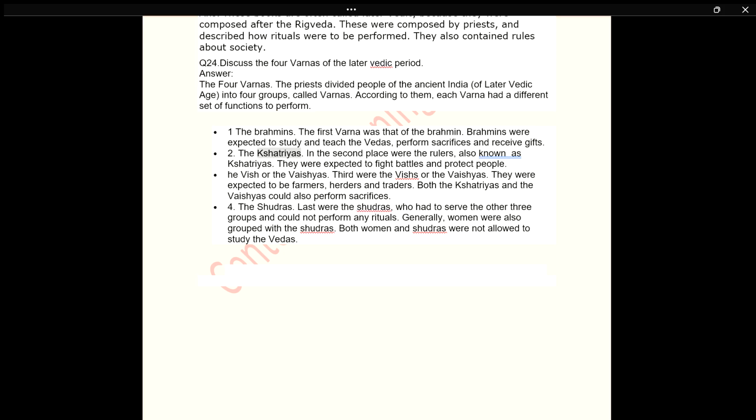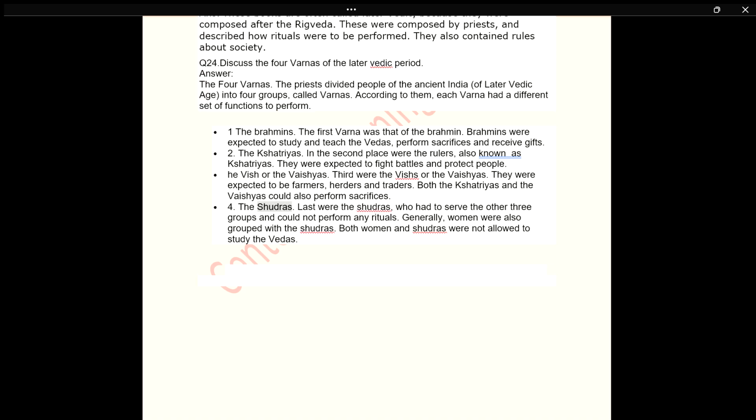2. The Kshatriyas. In the second place were the rulers, also known as Kshatriyas. They were expected to fight battles and protect people. 3. The Vish or the Vaishyas. Third were the Vish or the Vaishyas. They were expected to be farmers, herders and traders. Both the Kshatriyas and the Vaishyas could also perform sacrifices.